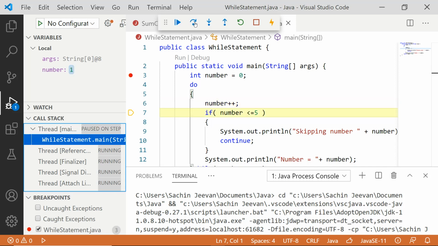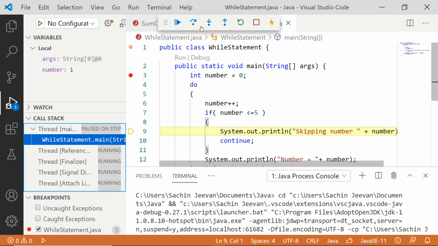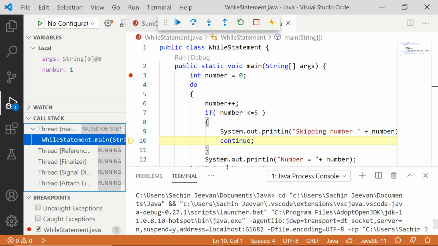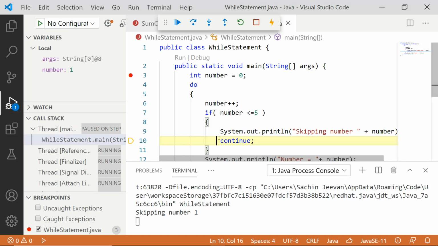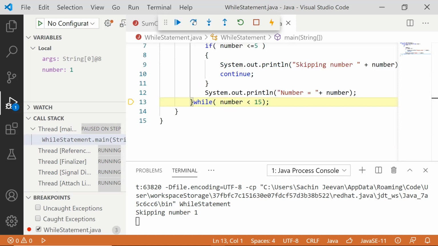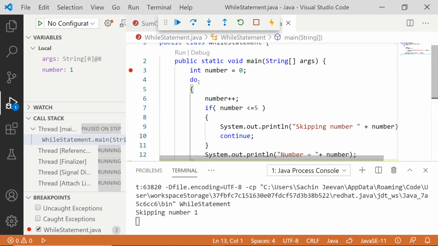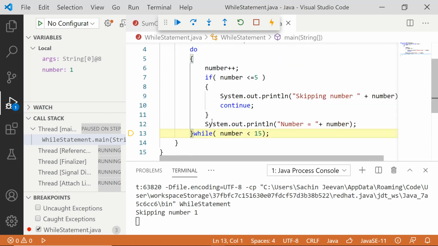Then this changed number, we check whether it is less than or equal to 5. Condition true, I enter inside and print that it is skipping number 1. Check here, skipping number 1 gets printed. Now there is a continue statement. If the continue statement gets executed, all the other lines are skipped.